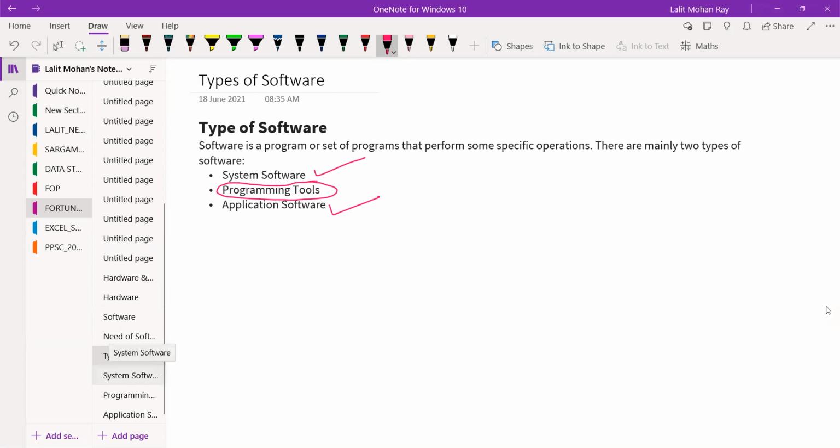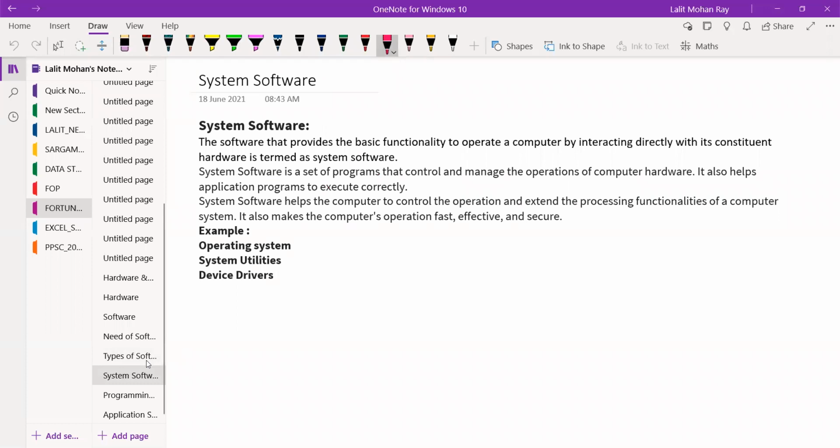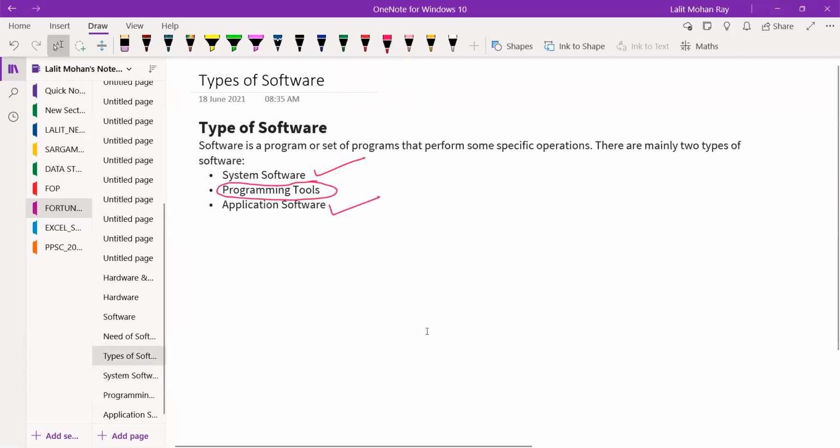So first, we should start with the system software. What do you mean by system software? I have already explained. Can you say?